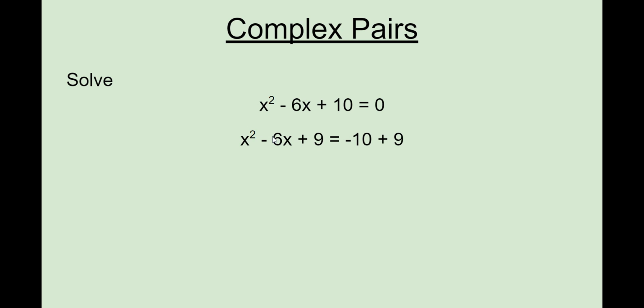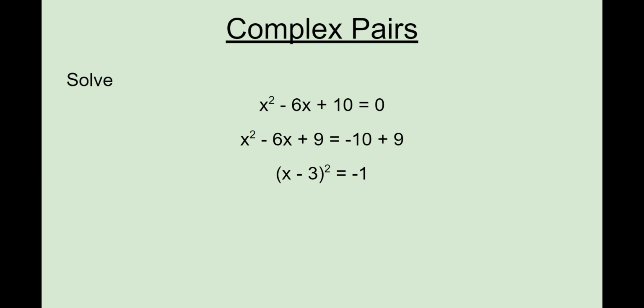Right? So half of negative 6 is negative 3, so I'll need to add 9. Since I have an equal sign, I can add 9 to both sides. And that's my special 0. Remember, we're adding a 0, but since there's an equal sign, I can add it to both sides. Well, what are the factors of 9 that add to negative 6? Negative 3 and negative 3. So this will be x minus 3 squared. And then negative 10 plus 9 is negative 1.